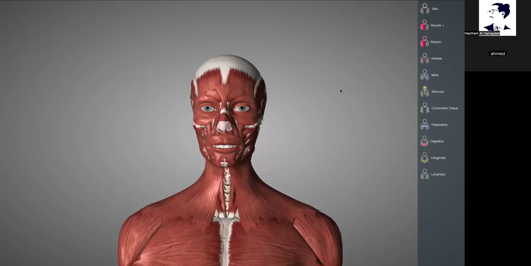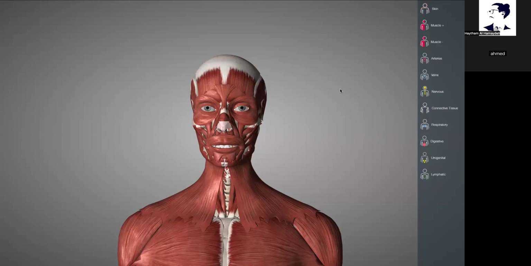Buccinator muscle. It can be divided into five groups. The five groups include the epicranial muscles, which include occipitofrontalis and temporoparietalis. The muscles of the eye and surrounding area consist of orbicularis oculi and corrugator supercilii. Muscles of the ear consist of anterior, posterior, and superior auricularis muscle. Muscles of the nose consist of nasalis, depressor septi nasi, and procerus muscle.